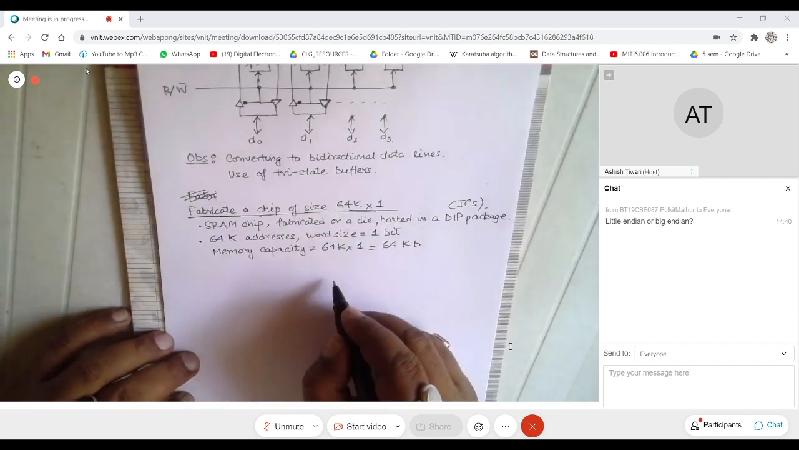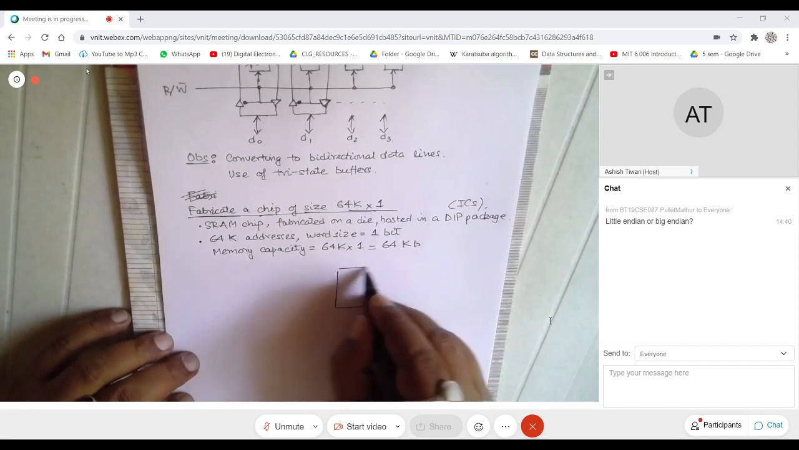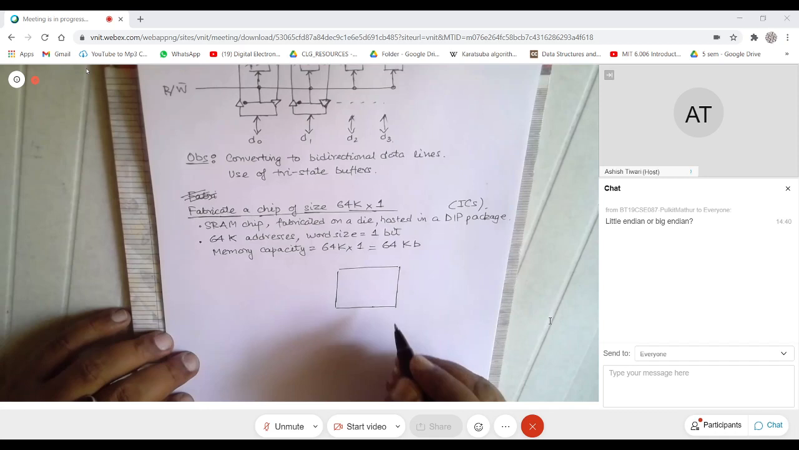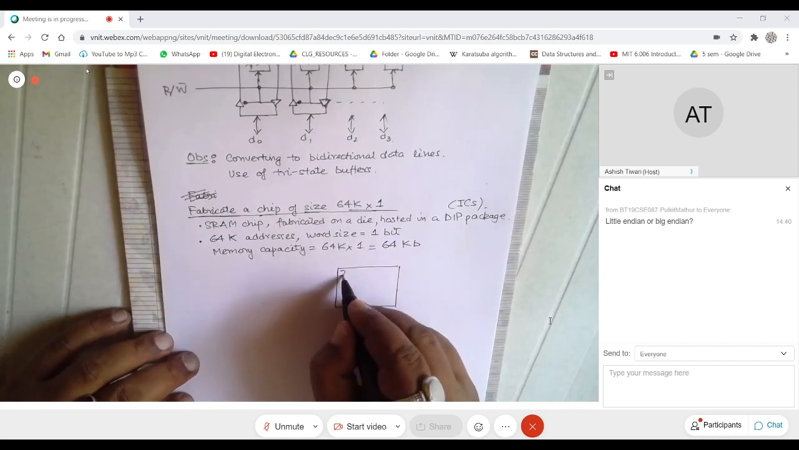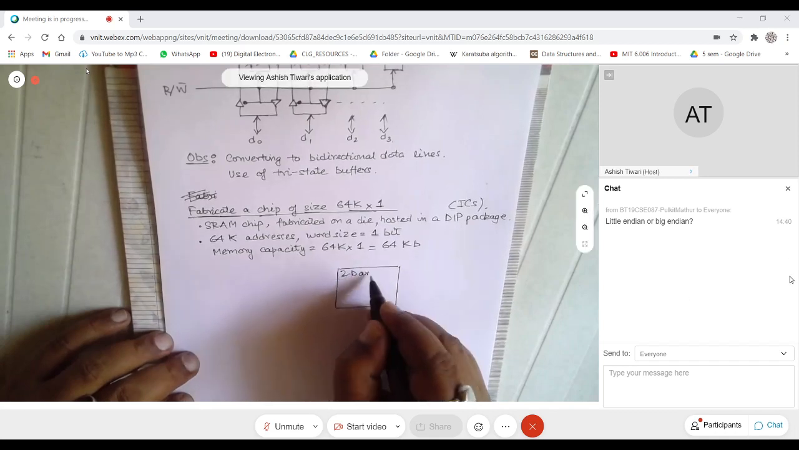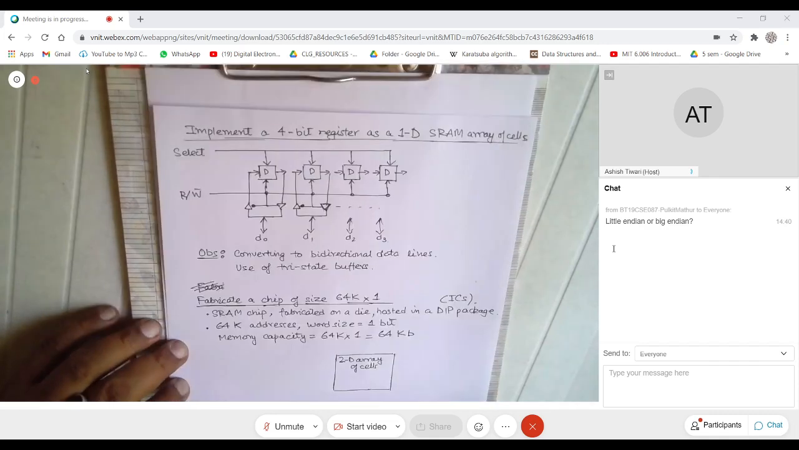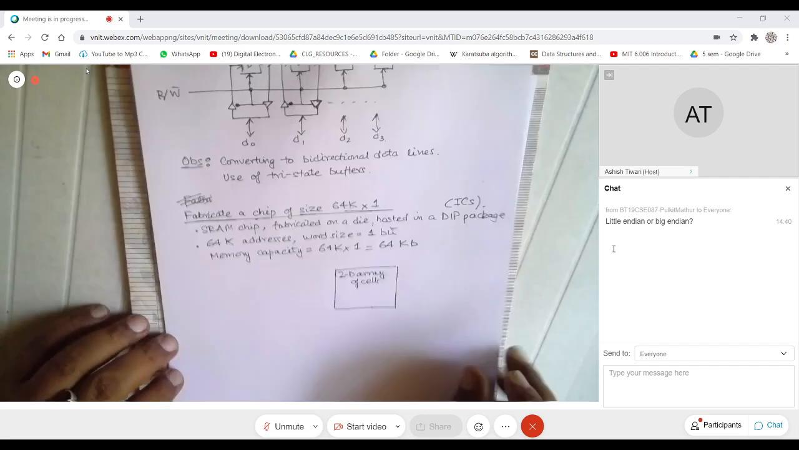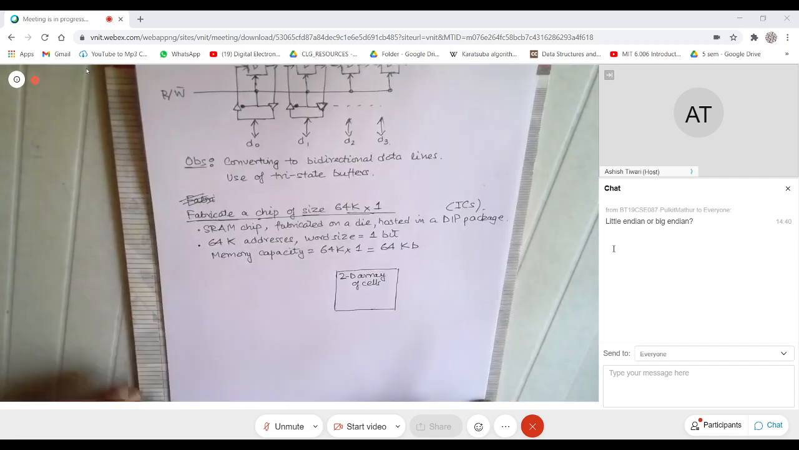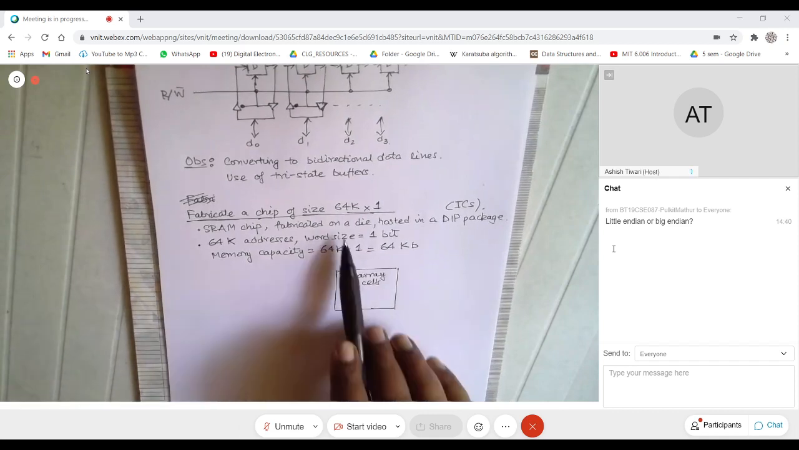Okay, so you know that it will be fabricated on a die. So the big question is like this. You will have to use a two-dimensional array of cells. So this was a one-dimensional array of cells, but now probably you understand that you will have to use a two-dimensional array of cells because of implementation constraints. Otherwise, it will be skewed.